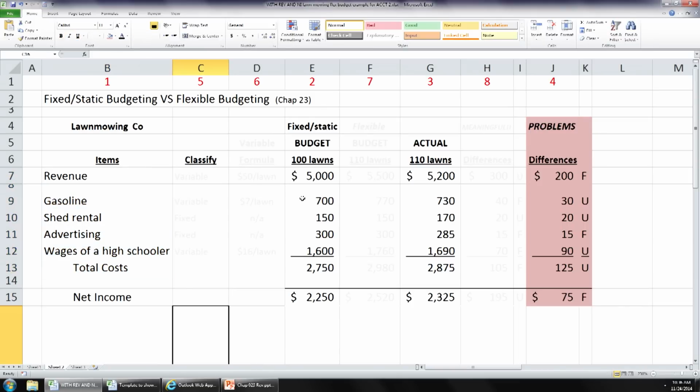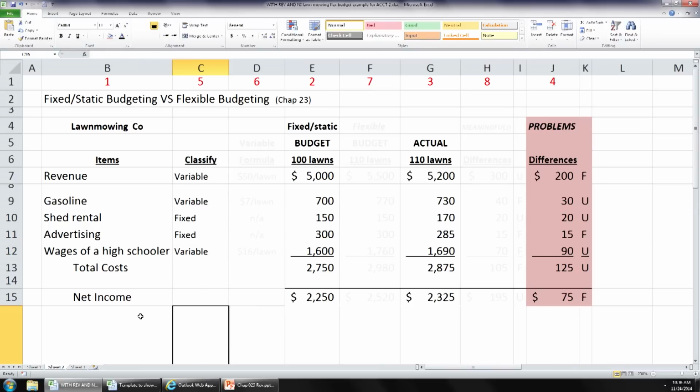Okay? What about revenue? What do you think? It's variable. The more lawns we mow, the higher our revenue will be. What about gasoline? It's variable as well. What about the shed rental? It's fixed. We said it was $50 per month, right? And the advertising is also fixed. $25 per weekend times 12 weekends. What about the wages of the high schooler? That's variable. All right.